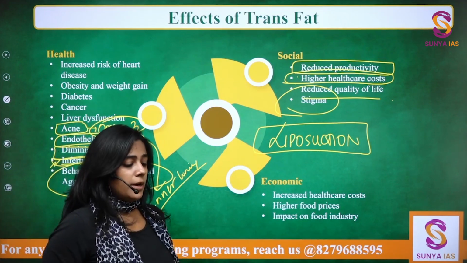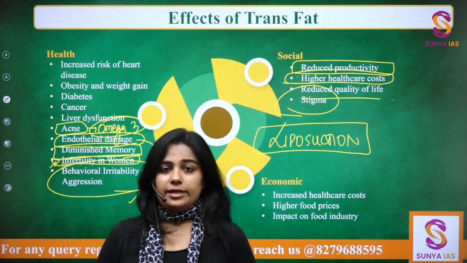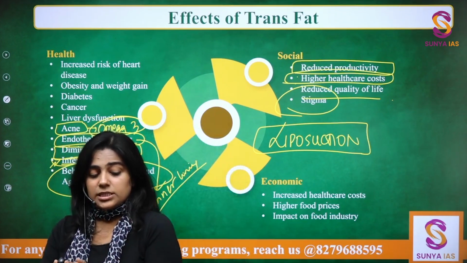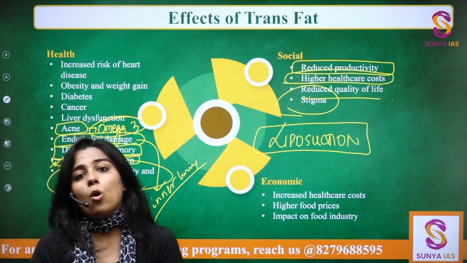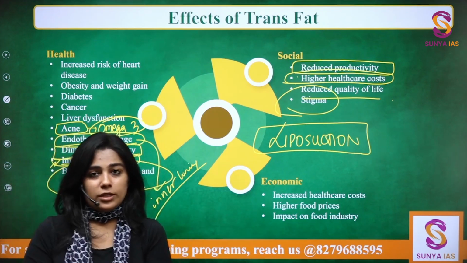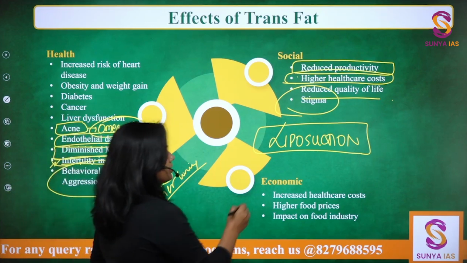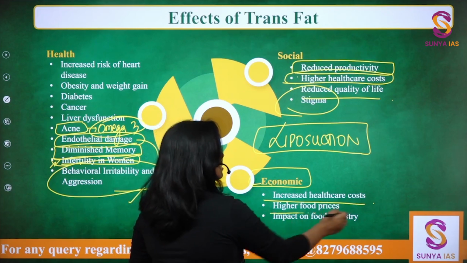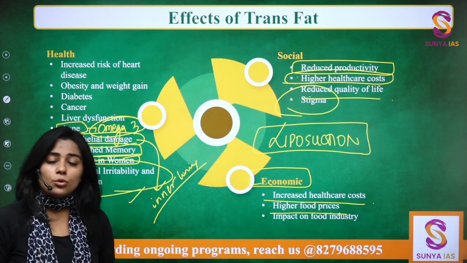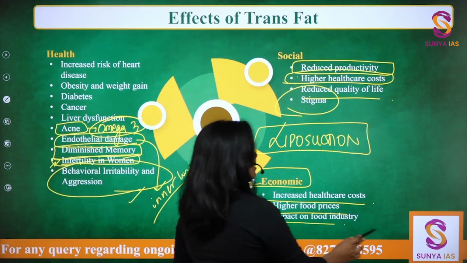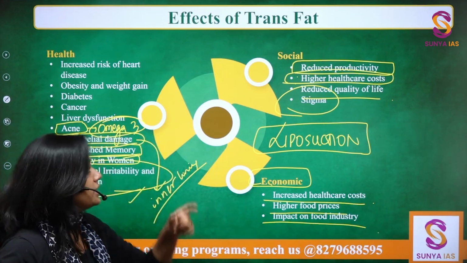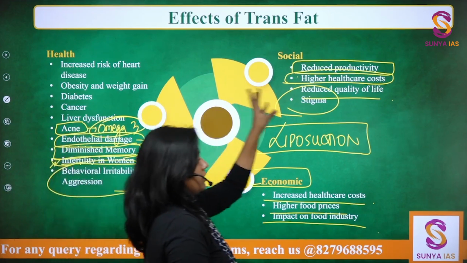But even the Indian diet, since time immemorial, has been very oil heavy. There is no denial of that fact. Fine. Then healthcare cost will increase. Food prices will also keep on increasing, and the food industry overall will be impacted. This is the comprehensive effect of trans fat.